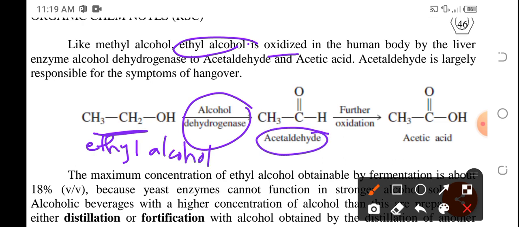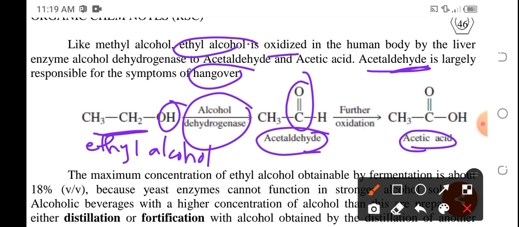So kung kanina sa methyl alcohol, it was oxidized to formaldehyde and formic acid, ethyl alcohol will be oxidized in the body into acetaldehyde and further oxidized into acetic acid. So acetaldehyde is largely responsible for your hangover. Still, the hydroxyl group, once oxidized, will become a carbonyl group, and further oxidation will cause it to become a carboxyl group.